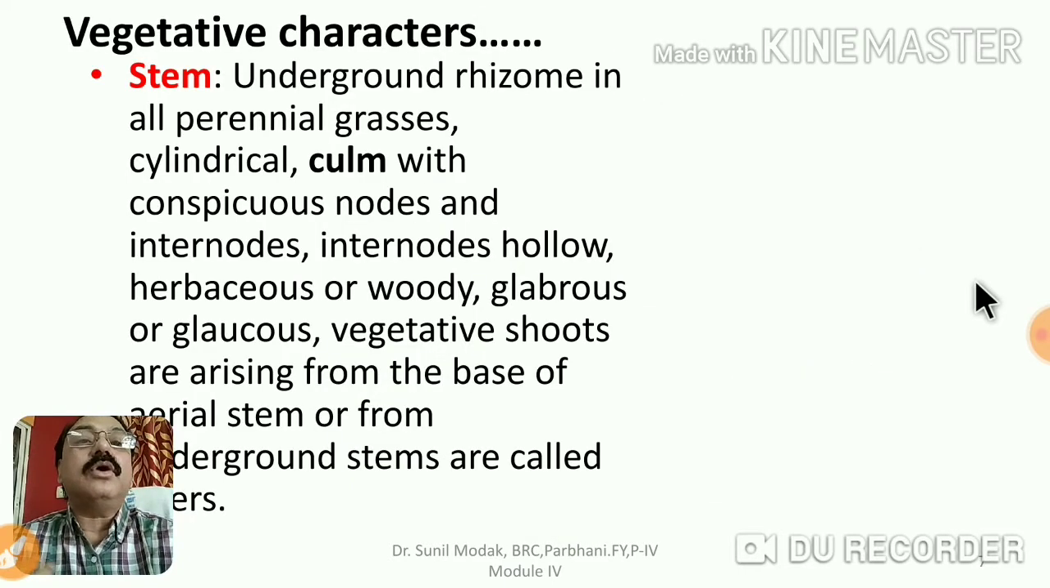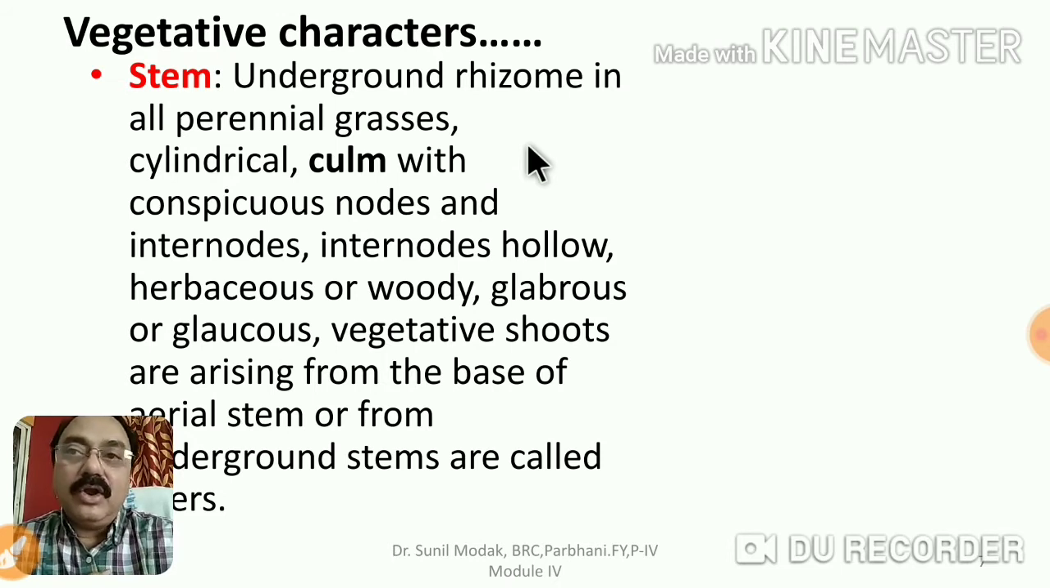Then let me go on talking about vegetative characters. In that we have to talk about the stem. Stem is an underground rhizome in all perennial grasses. In the case of grasses, the stem runs along the ground and brings about vegetative propagation. It is a cylindrical stem, culm, and you know what a culm is? When it is divided into nodes and internodes, sometimes hollow inside, with conspicuous nodes and internodes. Internodes are hollow, that's why it is called culm.